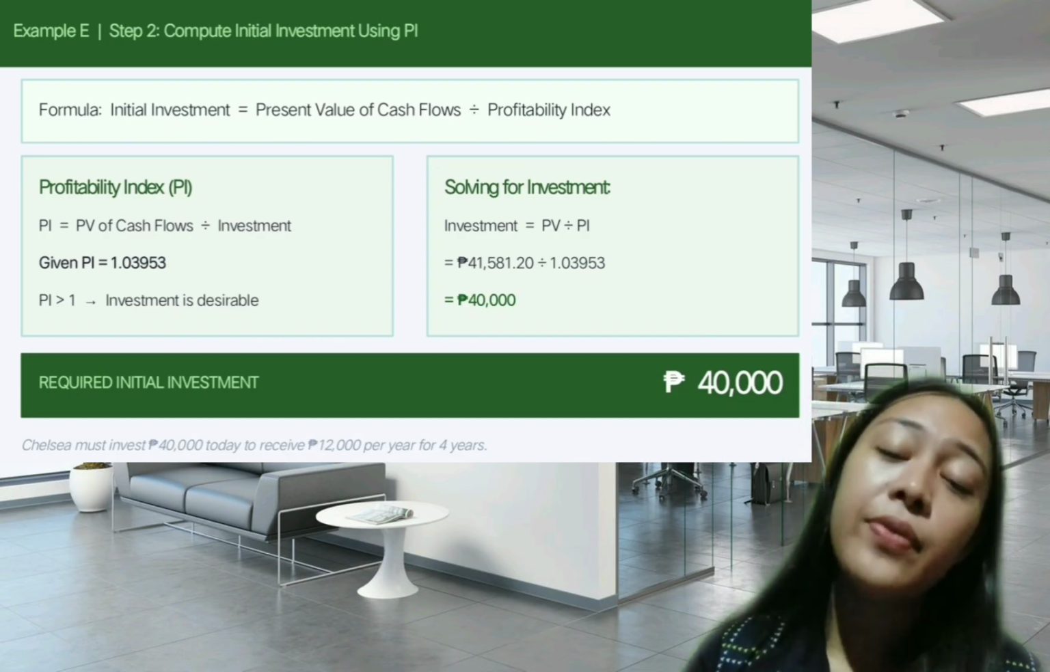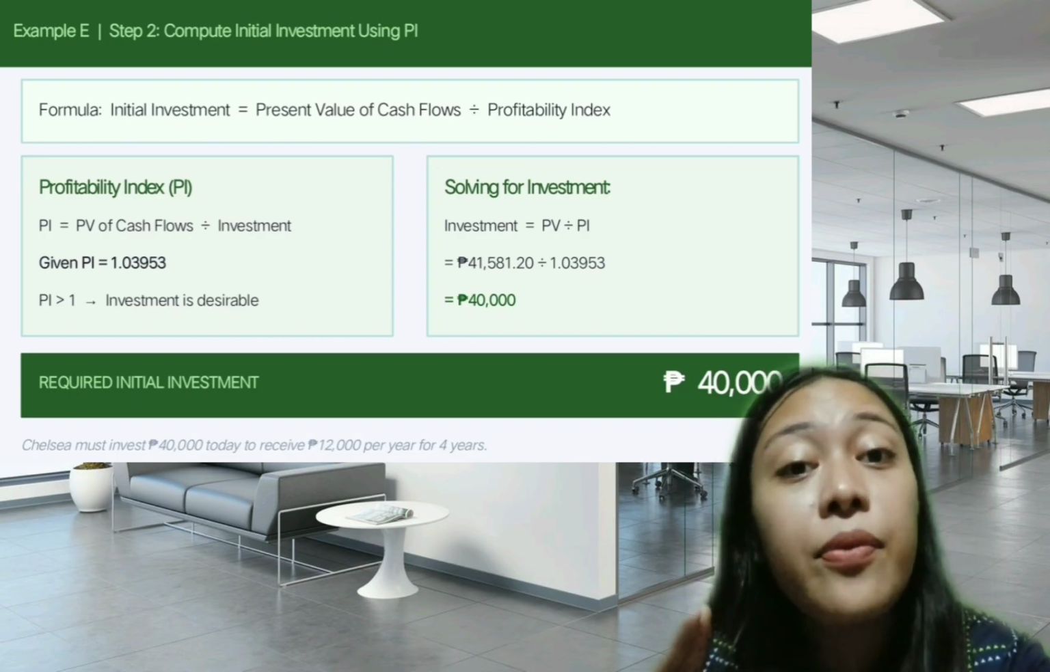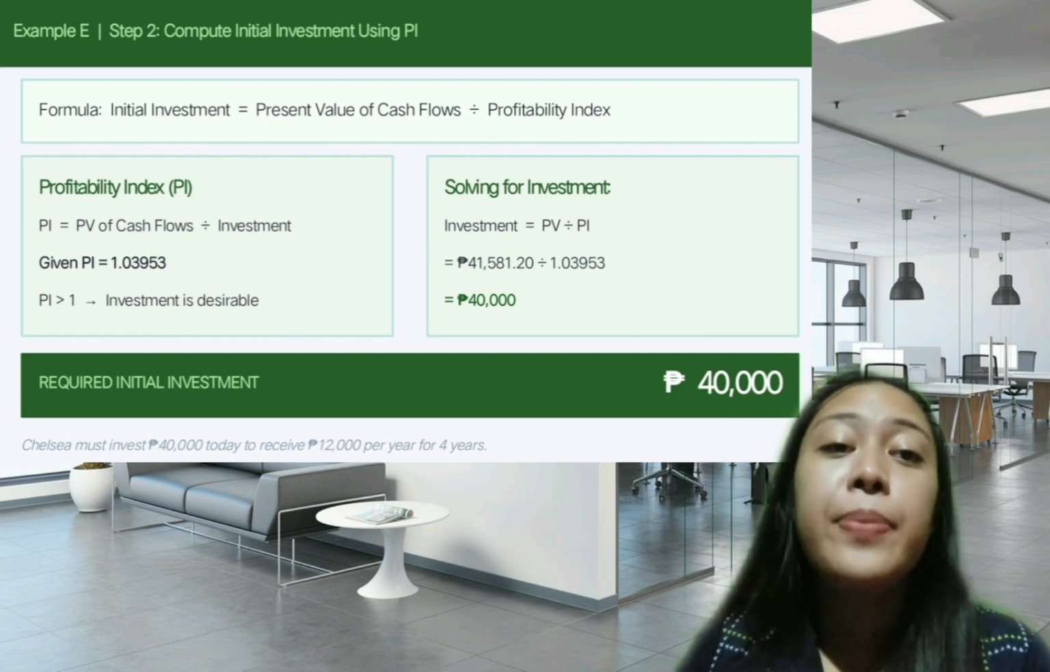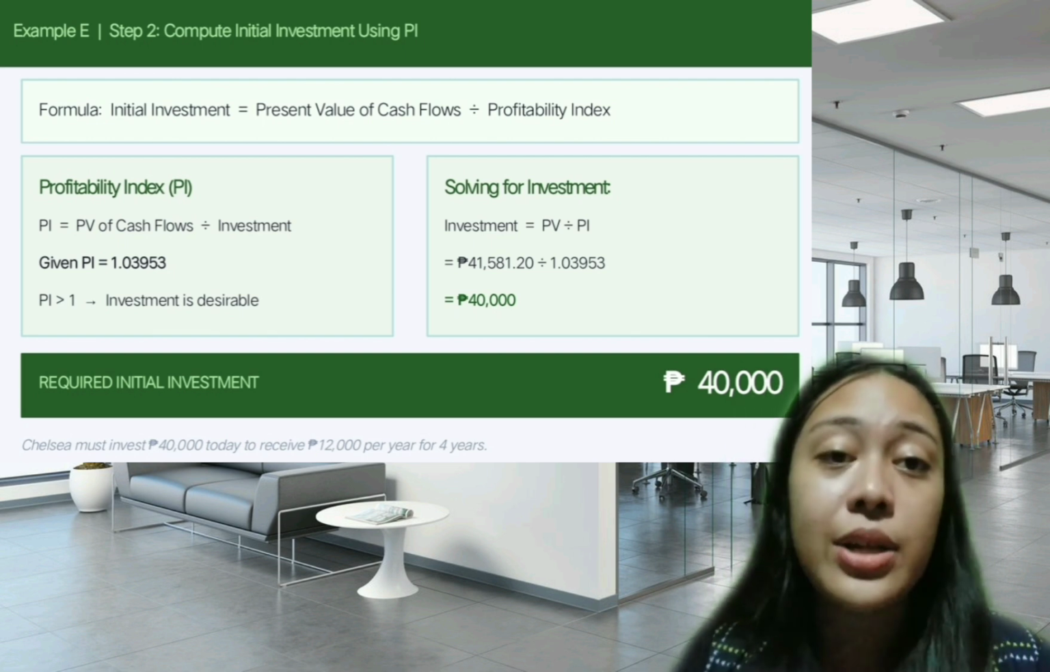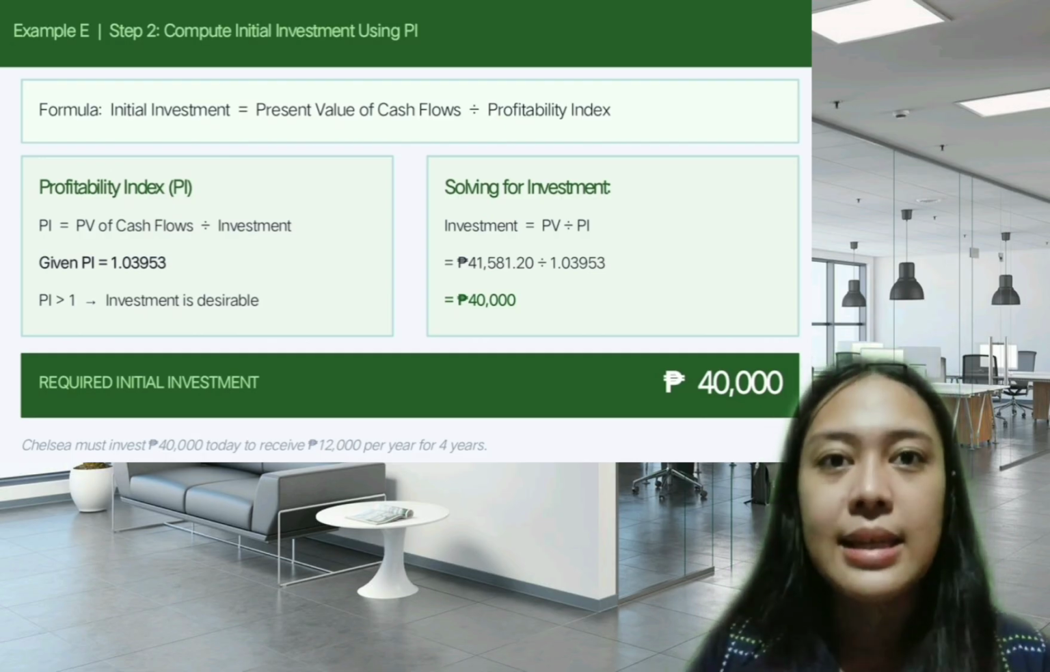Since we already know the PV, which is 41,581.20, and the PI, which is 1.03953, we can arrange to solve for the initial investment.